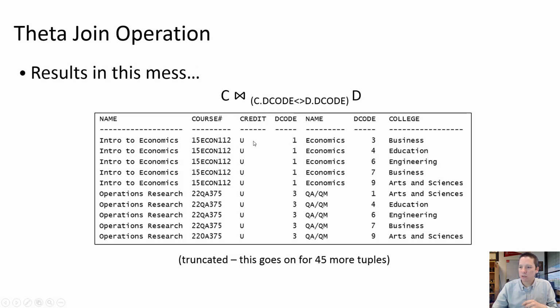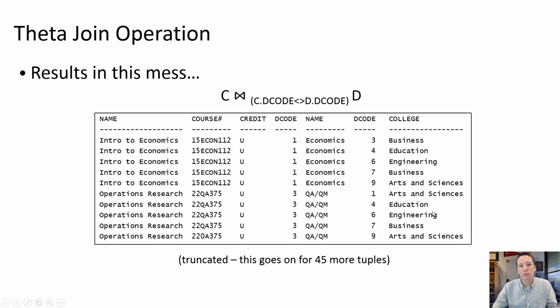So that's going to result in a relation where we're bringing together tuples where the value of C.D code is not equal to D.D code. Essentially this is listing all of our courses and all of the departments that course is not a part of.